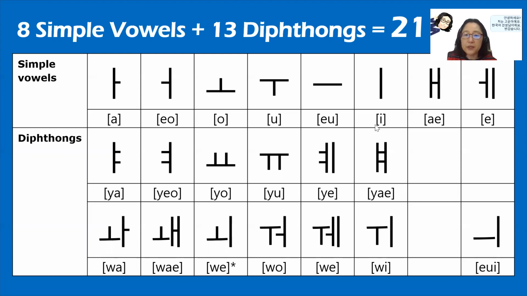So we have 20 so far, and one last is two neutral vowels. I explained in another video that you will understand the bright vowel, dark vowel concept.